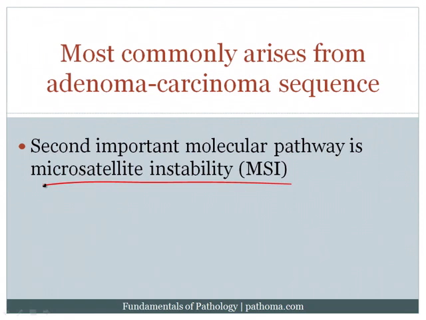Now let's assume, for example, that the patient has some defect in DNA copy mechanisms. For example, they have a problem with their DNA mismatch repair enzymes. Well, in that particular case, they may not be able to maintain the stability of their microsatellites as they copy the DNA over and over again, and this would introduce something called instability, and that's exactly what we mean when we say that there is a molecular pathway called microsatellite instability, i.e., there are problems with the DNA copy mechanism so that the microsatellites become unstable. Now, of course, if the microsatellites are unstable, that's a sign that other genes would also be unstable, and mutations in other genes could potentially lead to the development of a colorectal carcinoma.